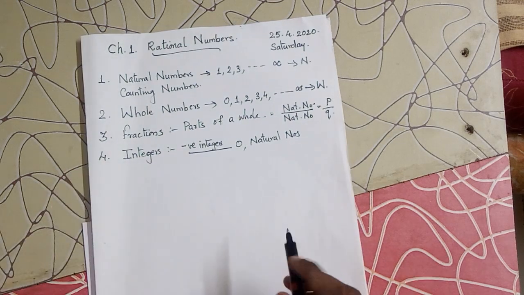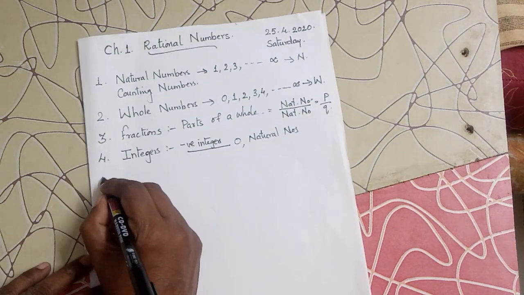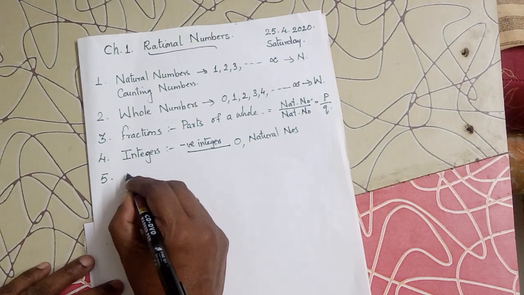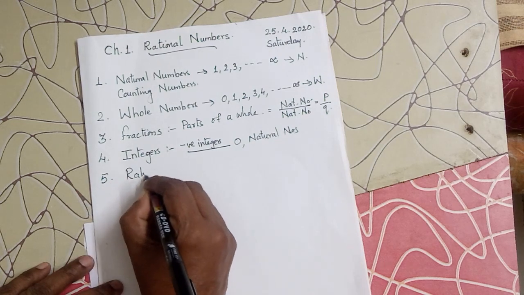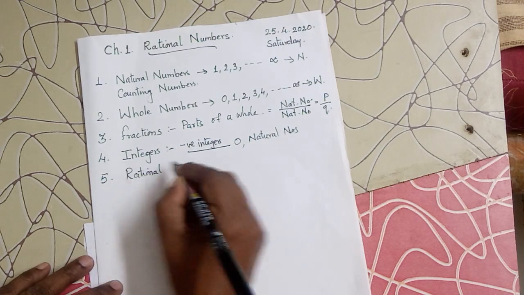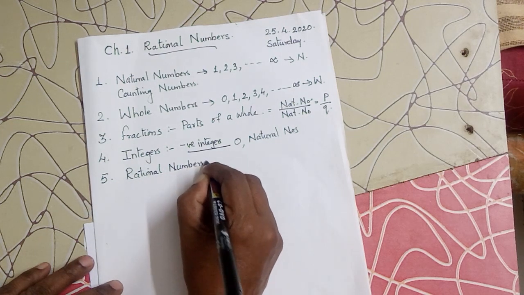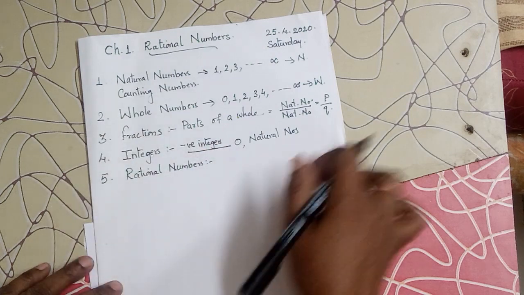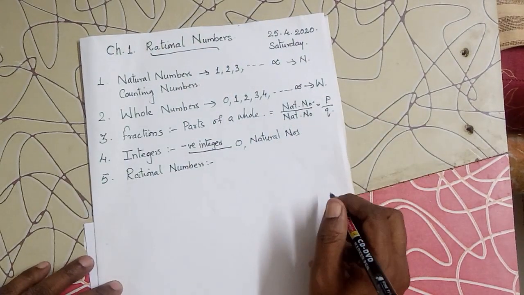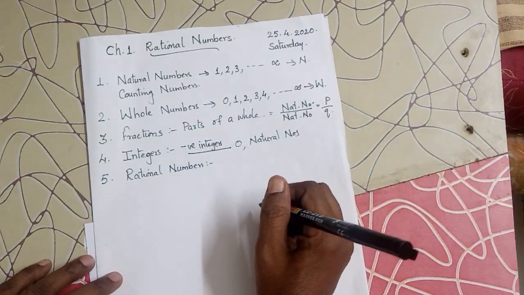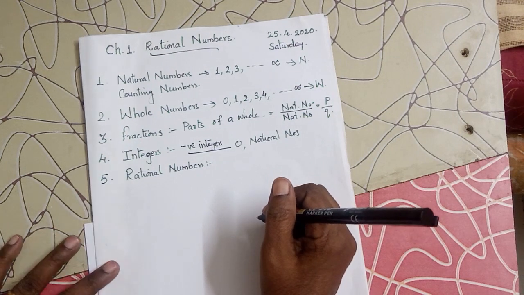Now the next group of numbers is rational numbers. Rational numbers include all these groups of numbers which we have already discussed, and we have already learned the definition in class 7.